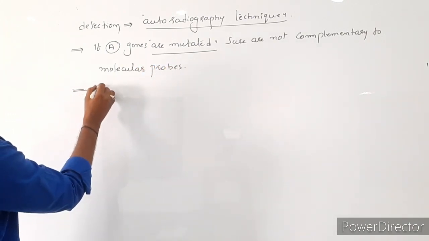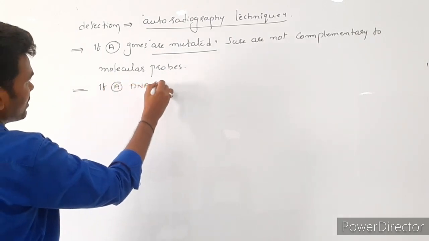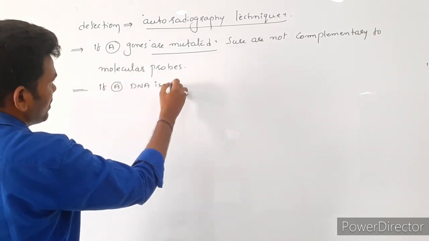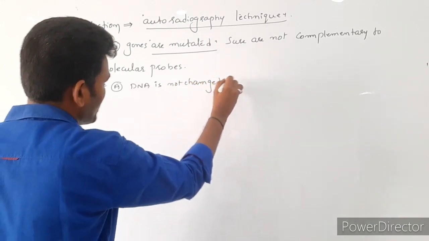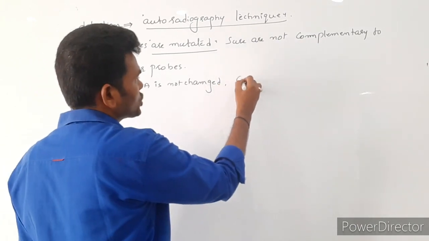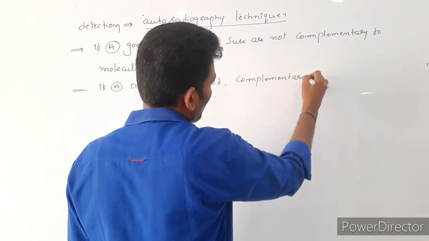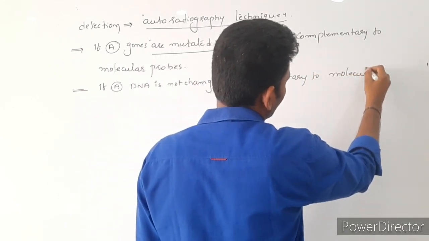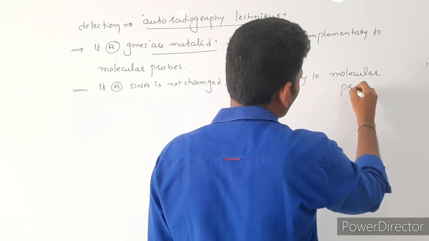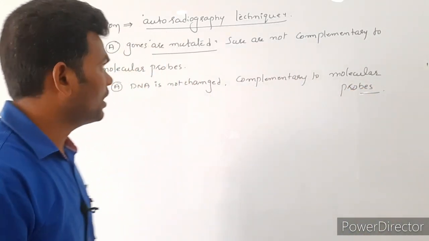Next, if person A's DNA sequence is not changed, then it is complementary to molecular probes. Okay, then simple.